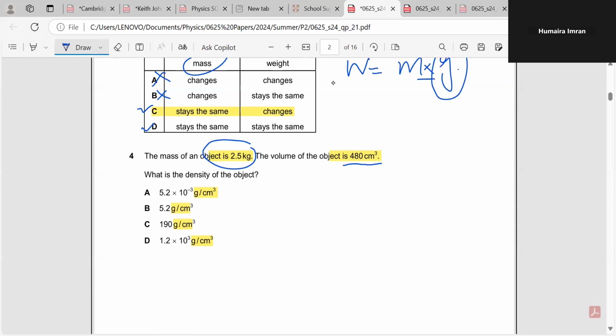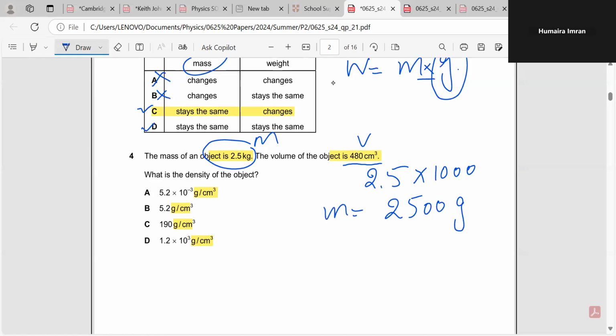So we need to change this mass into grams first of all to get our answer, right? So how to change that? You can multiply 2.5 with 1000 to get your answer, and this is 2500 grams, right?